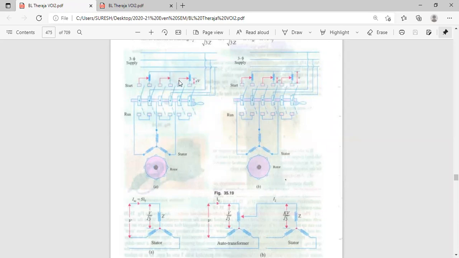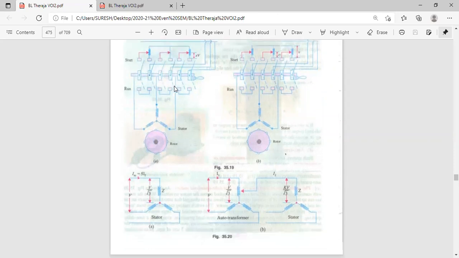During starting we need this auto transformer. Once it reaches 70% of the rated speed, there is no need of the auto transformer. Then we connect these switches in the running condition. During starting, these windings are connected to the auto transformer; during running, we remove it. This is the method of starting. Why do we connect it during starting? Voltage is reduced by X times, so automatically your current will be reduced. Voltage is reduced means current is also reduced.